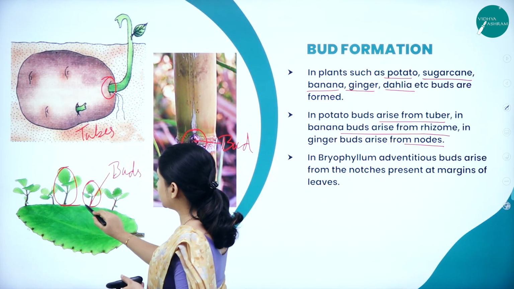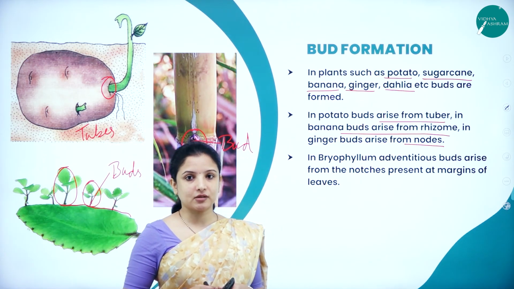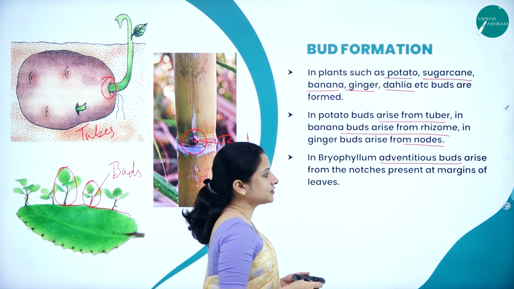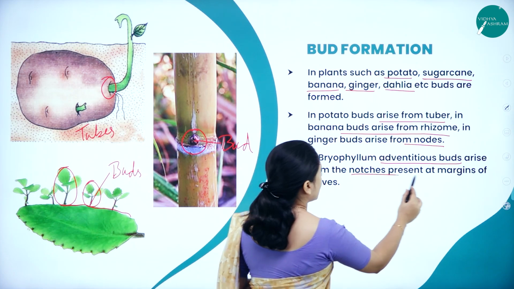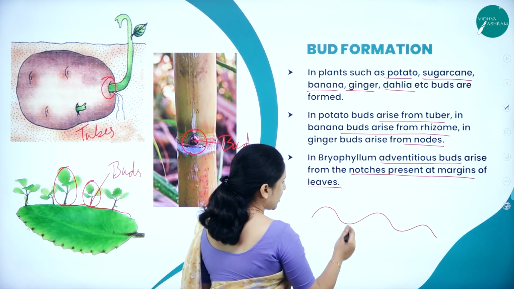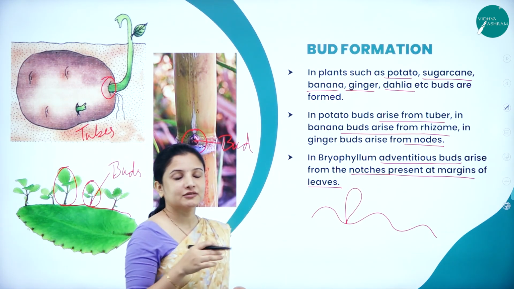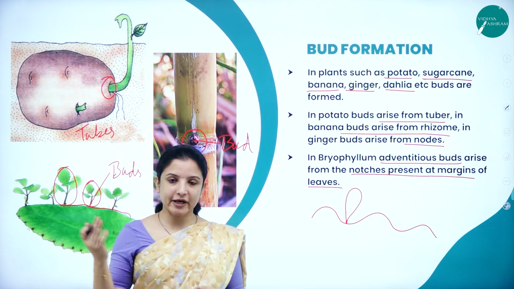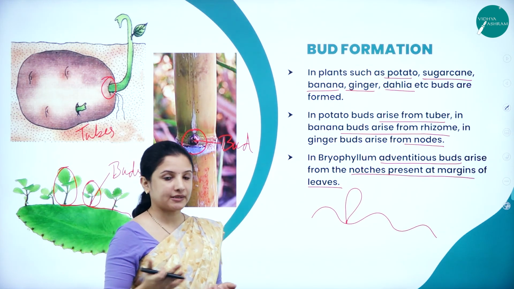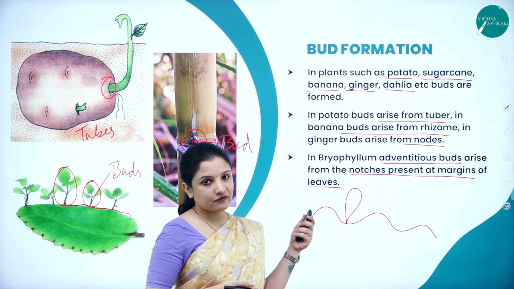In the margin of the leaf, you can find the bud formation, which are called leaf buds in the case of bryophyllum. So in bryophyllum, adventitious buds will arise from the notches that are present at the margin of the leaves. If the leaf of bryophyllum is like this, exactly in the notches, the buds will get produced. So the vegetative propagule in bryophyllum is the leaf and the vegetative propagation is the formation of the leaf buds. So that is about bud formation in the case of vegetative propagation.